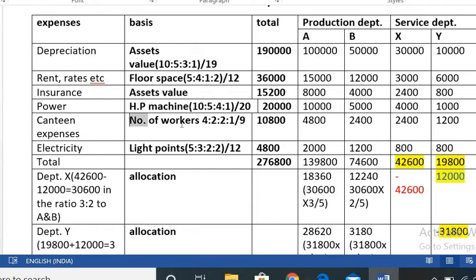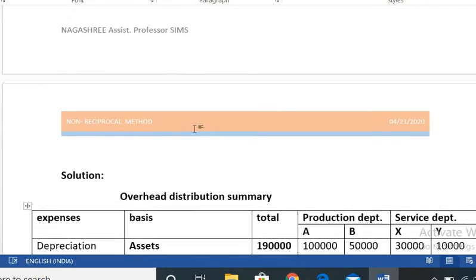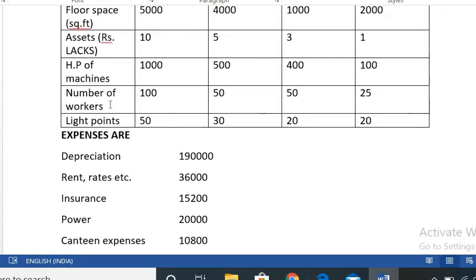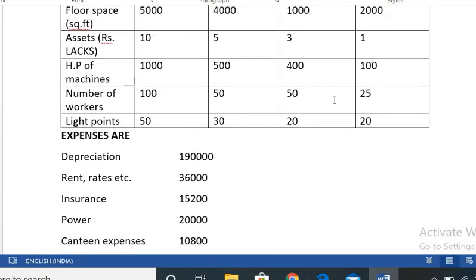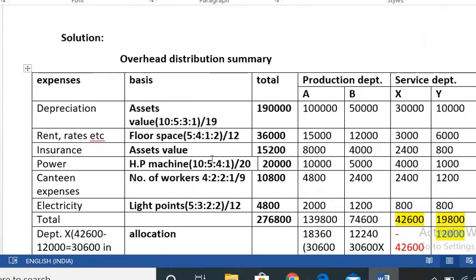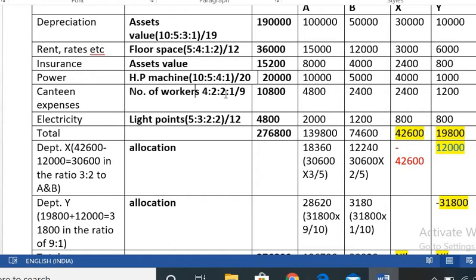Next, canteen expenses. Canteen expenses are on the basis of number of workers. The number of workers is 100, 50, 50, 25. Dividing by 25, that's 4:2:2:1. So here it is 4:2:2:1. Total is 9. 10,800 is distributed in the ratio 4:2:2:1. Then it comes 4,800, 2,400, 2,400 and 1,200.